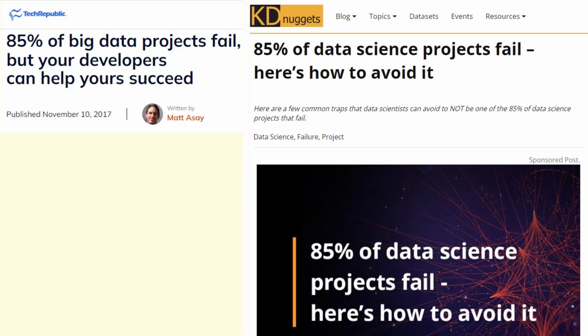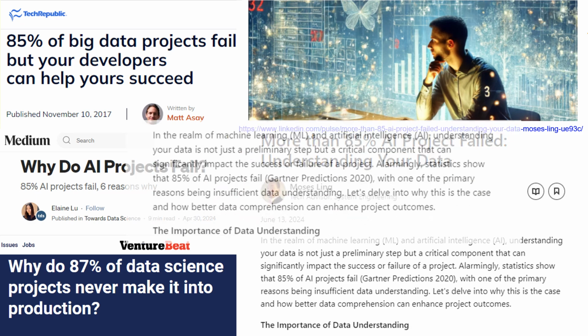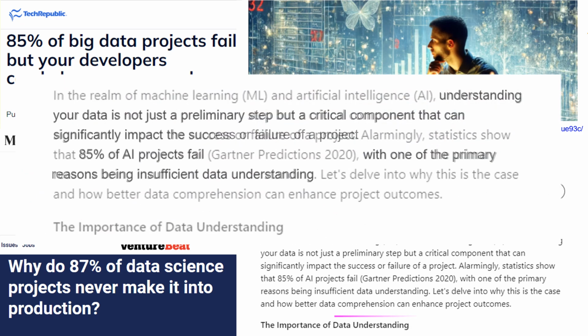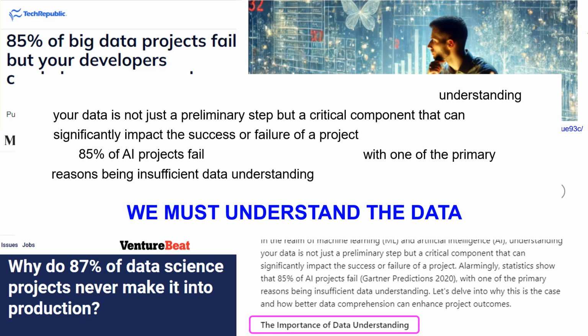85% of data science projects fail. Why? Well, one very important reason is we don't understand the data. It's not just a preliminary step, it's something we do on an ongoing basis. Projects fail because we don't understand the data we're working with. We must understand the data.